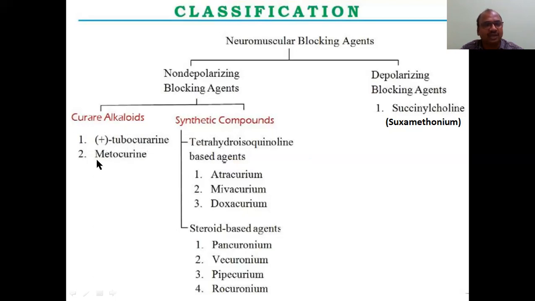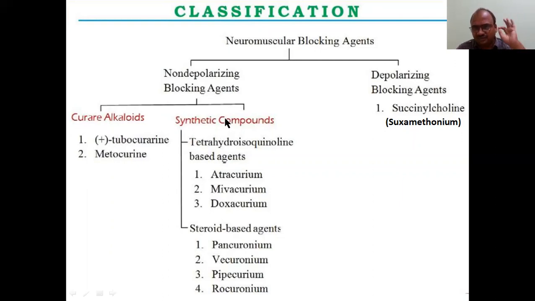D-tubocurarine, metocurine, like that. Okay, go and see metocurine, like that. And synthetic compounds, these are synthetically prepared. Actually, the gentlemen I have shown, the South Americans, they are using D-tubocurarine, which is a naturally available alkaloid from the plant sources.